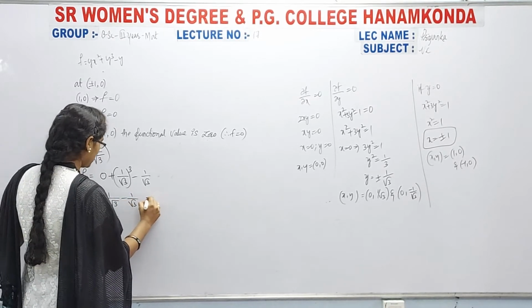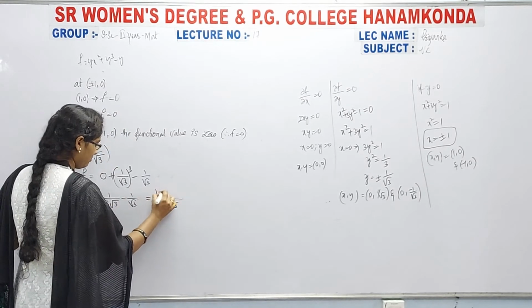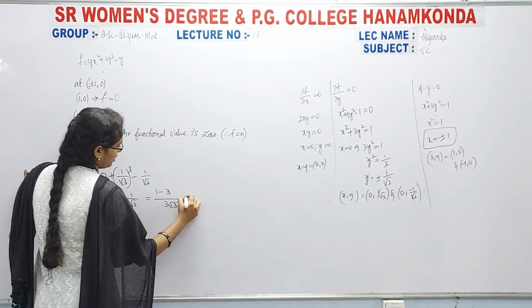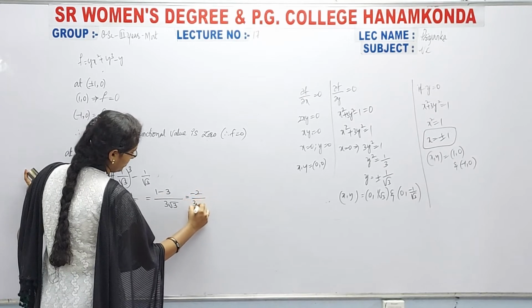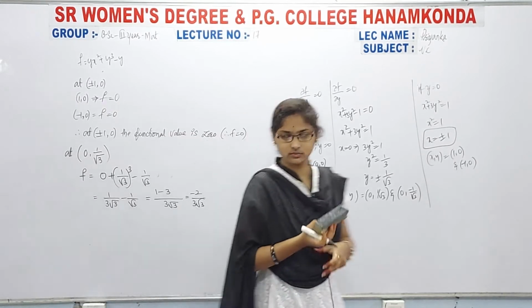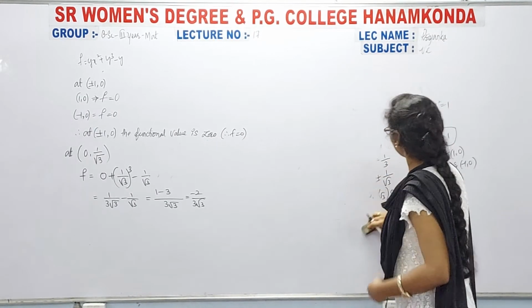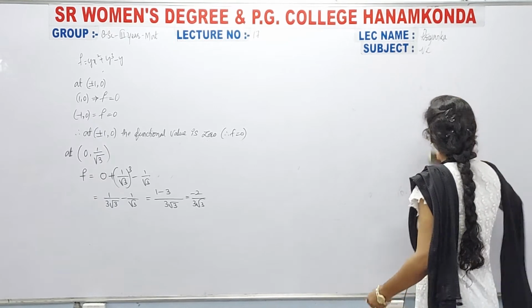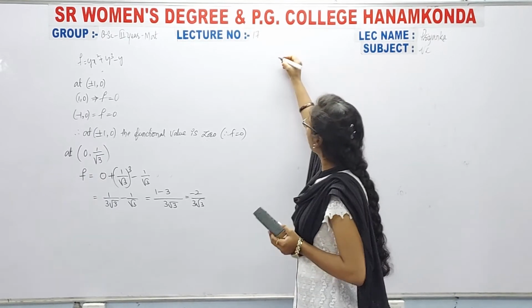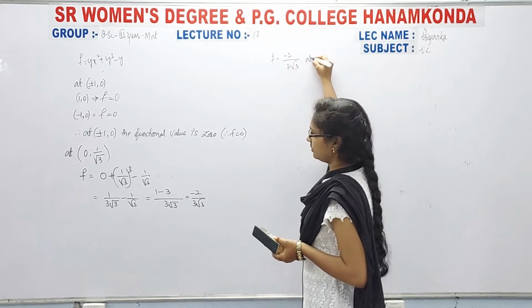Now I am taking the LCM, then 3 root 3 is the LCM, then here 1 minus 3, which is equal to minus 2 by 3 root 3. Then f is equal to minus 2 by 3 root 3 at this point.